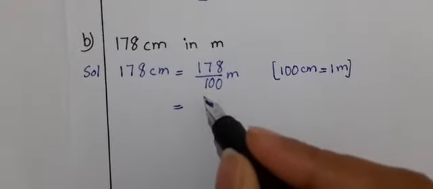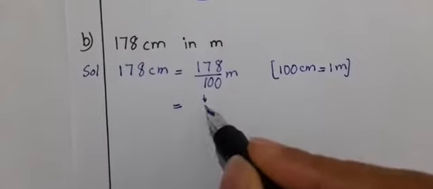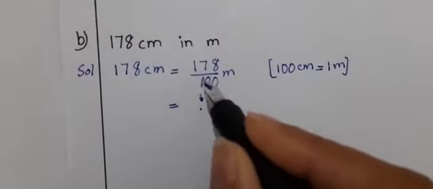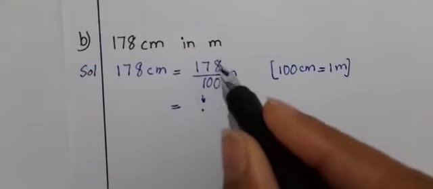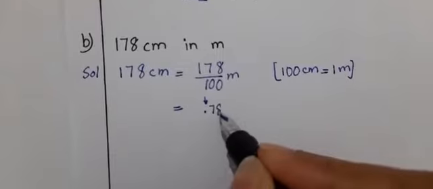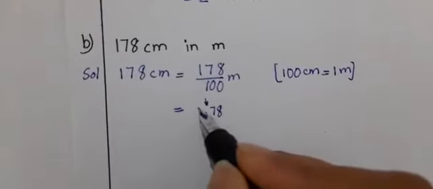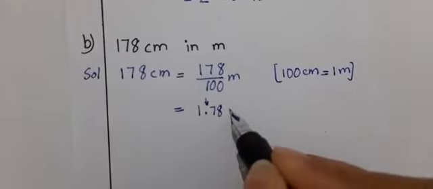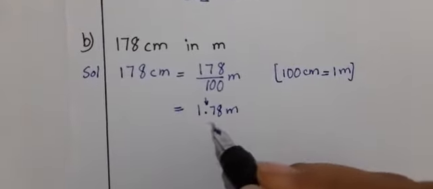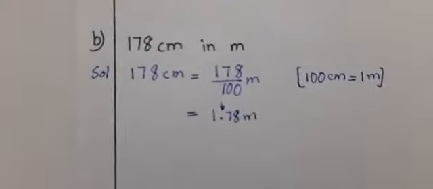So this 1 will turn into the decimal point, boys. After 1 there are 2 zeros, so 2 digits on the right hand side, 7 and 8, and before this there is 1. So 1.78 meters. 178 centimeters is 1.78 meters.